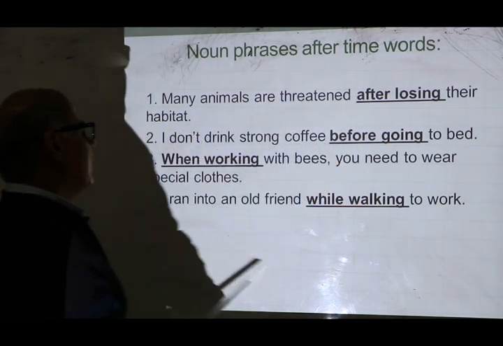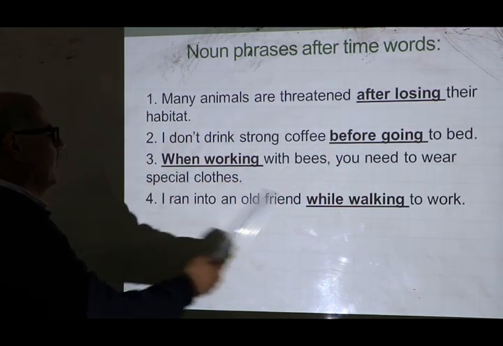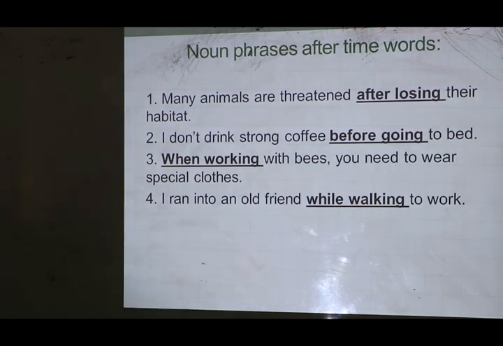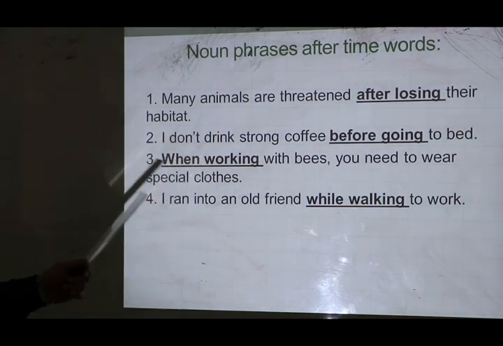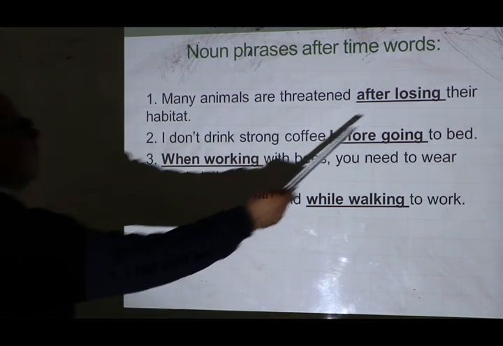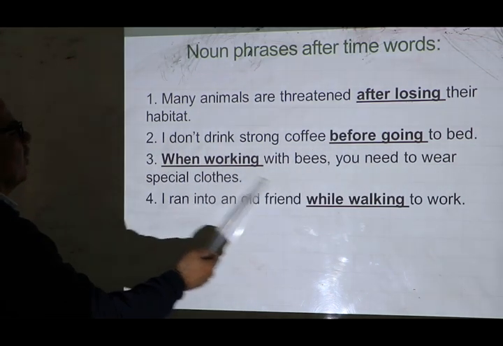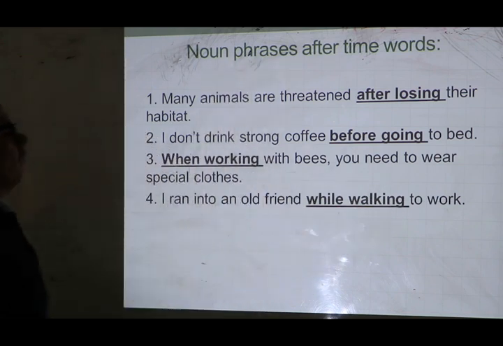Number 1, after. Number 2, before. Number 3, when. Number 4, while. And all these 4 words refer to time, and they are followed by the ing form: losing, going, working, and walking.